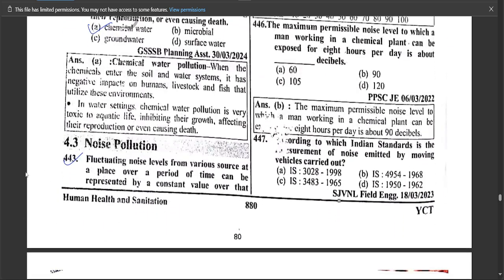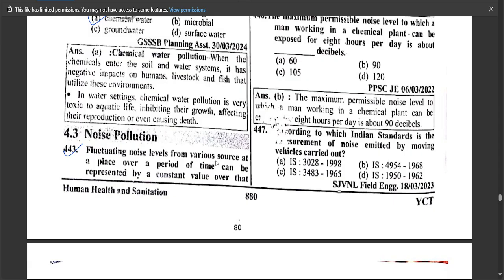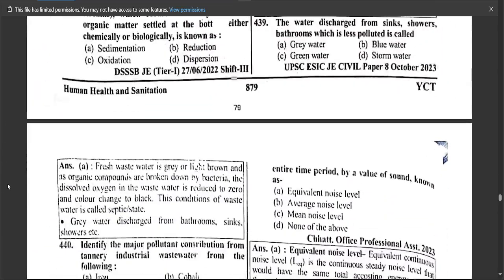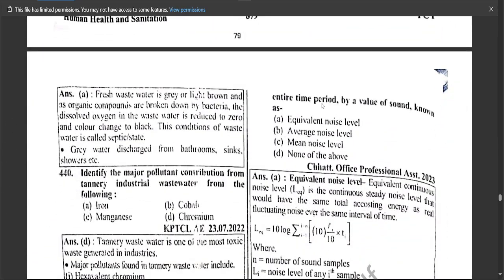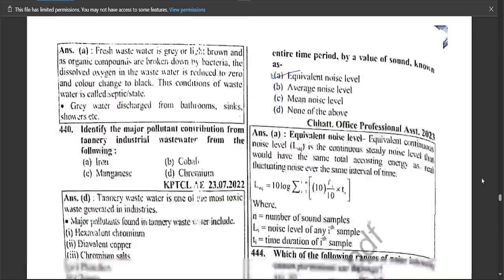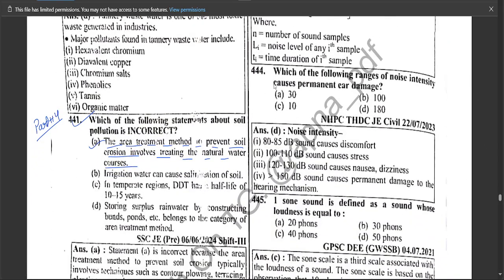Fluctuating noise level from the various sources at a place over a period of time can be represented by a constant value over the entire time period by a value of sound known as equivalent noise level. ठीक है, which of the following range of noise intensity causes permanent eardrum damage, which is 180 decibel.